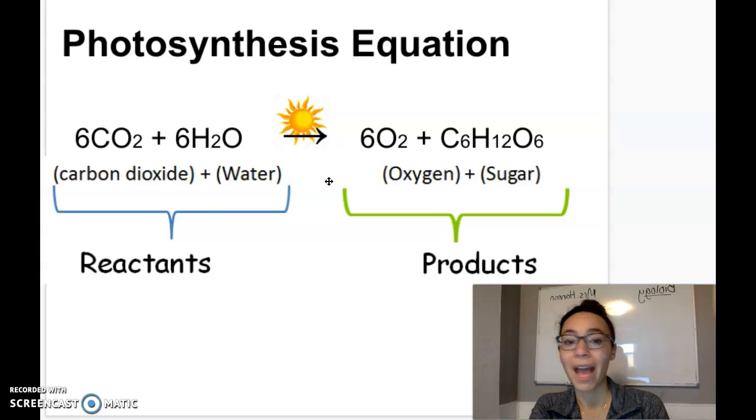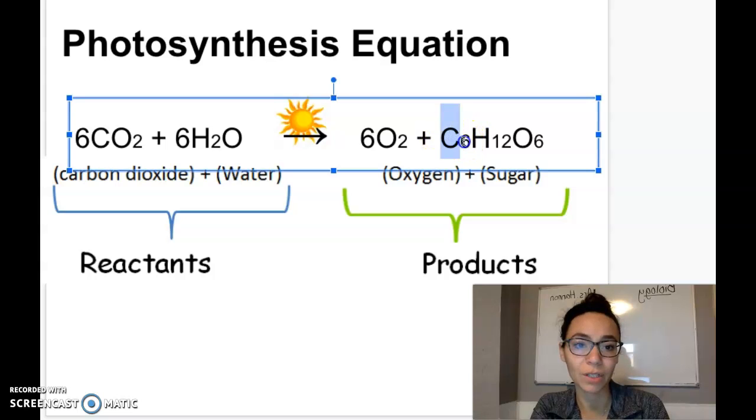On planet Earth, atoms are never created or lost. They are just recycled and transferred. So the reactants here, the things that are going in, we've got 6 carbons on this side of the equation. We've got 6 carbons on this side of the equation, right? We're not making anything new here. We're just rearranging the atoms into different molecules. I keep saying we, not we. The plants are doing this.